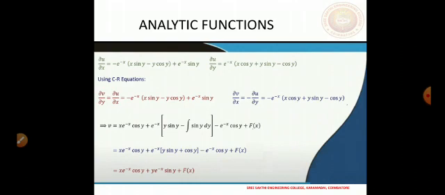This can be evaluated and then we substitute back to this v. Some more simplification tells us that v is x e power minus x cos y plus y e power minus x sin y plus f of x.